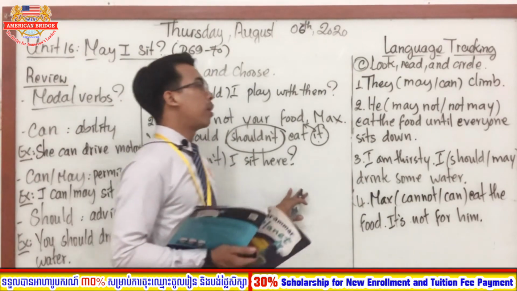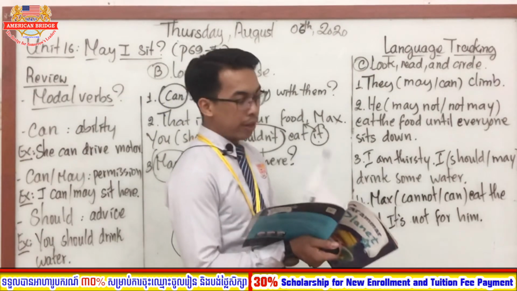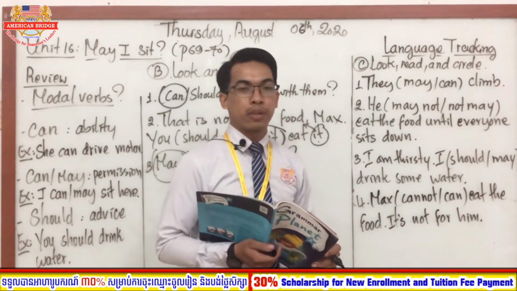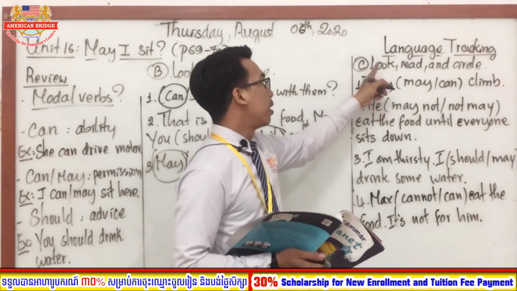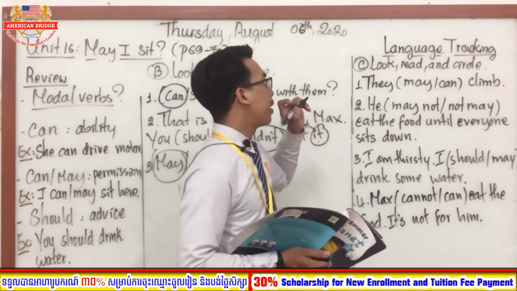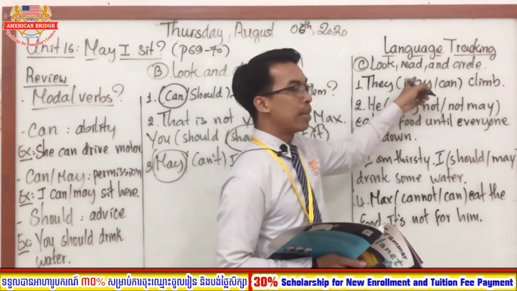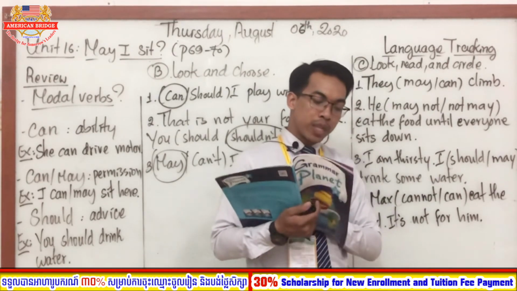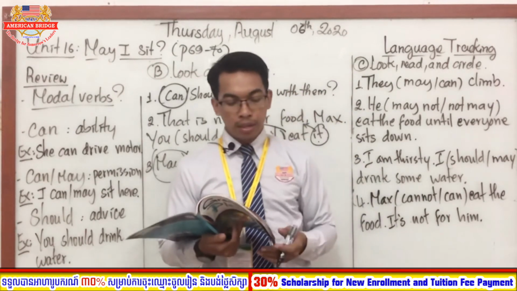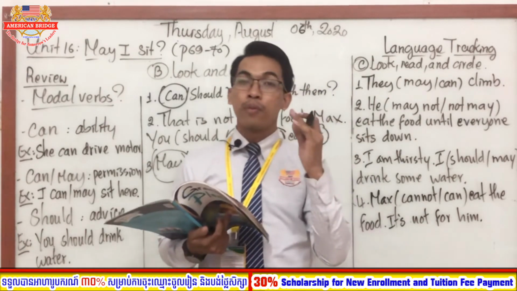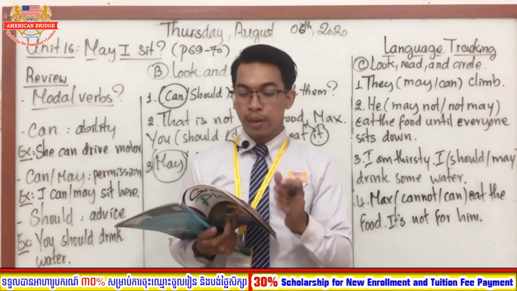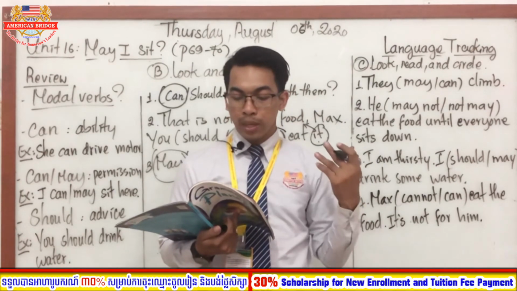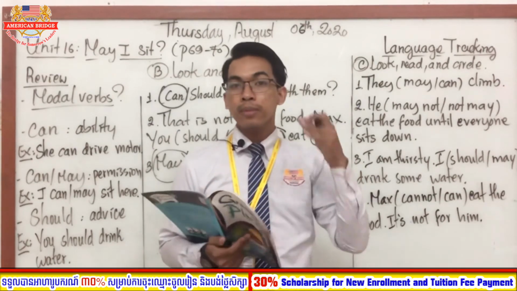So now let's move on to the next page. We refer to language tracking. Okay, so everyone, now let's focus on the exercise altogether. Section C, right? Look, read, and circle. So everyone, now you have to look at the picture, and after that you have to read, and the next step you have to circle the correct answer. Okay, good, everyone. So how many sentences are there? There are 4 sentences, and we have 4 pictures. Number 1 is the example. Okay, so number 1, they can climb.